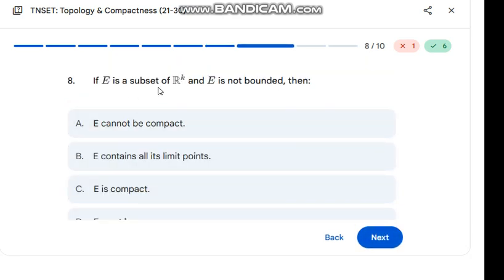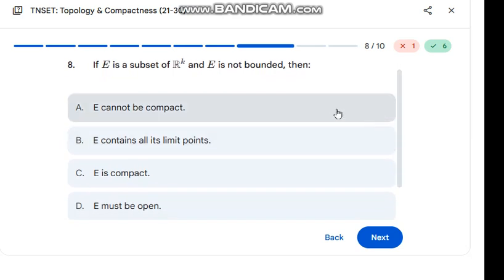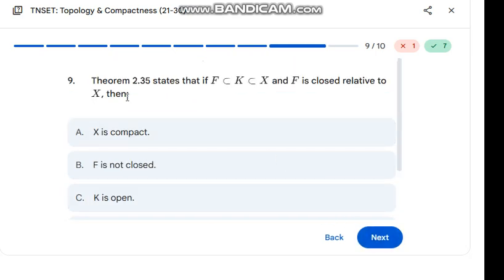If E is a subset of Rk and E is not bounded, then we can say it cannot be compact. E in Rk should be closed and bounded. So if it is not bounded, it is not compact.